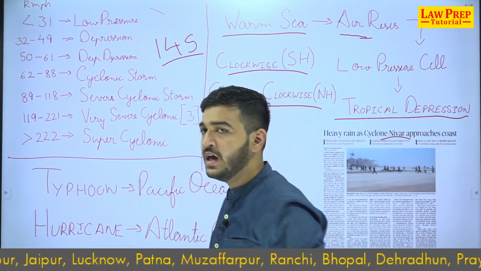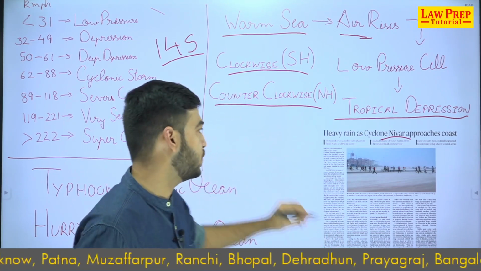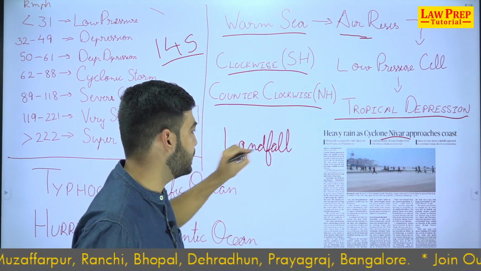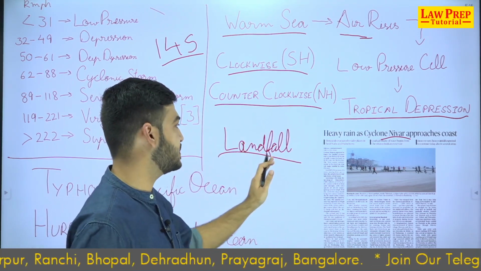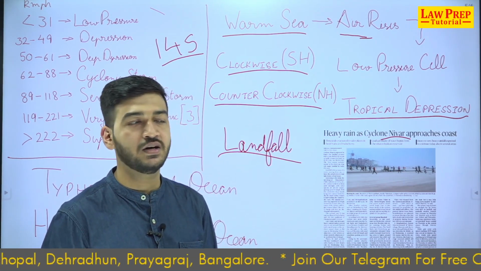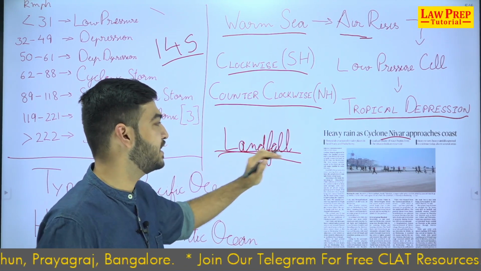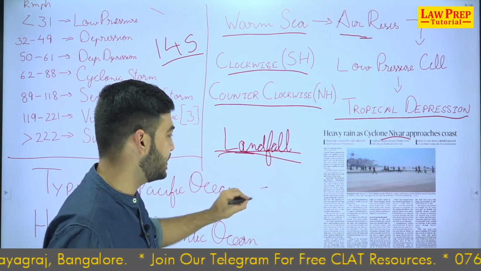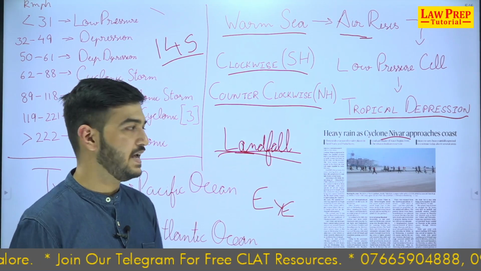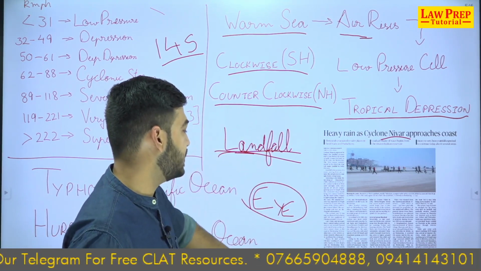Okay. Now, there are two other terms with regards to cyclones. One is landfall. Landfall happens when the cyclone actually reaches the land. So the cyclone forms at sea. Once it hits the land mass, for example, it will be hitting the Indian Peninsula at the state of Tamil Nadu primarily. So the landfall, the place where it first hits the land, is the place of landfall. And the second is the eye. The eye is the center of the cyclone. The wind speed there is less, plus the rainfall in the eye is also less. Okay, so these are the other two terms.